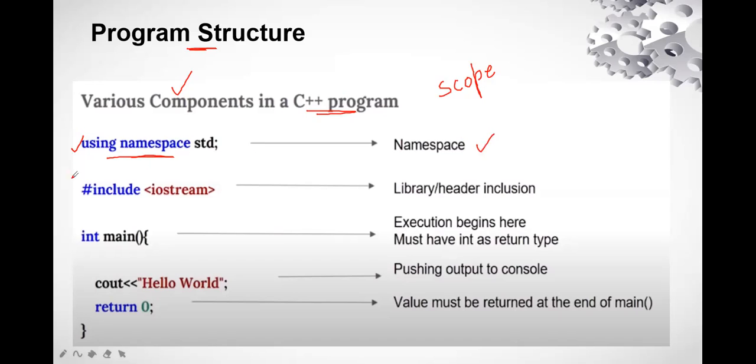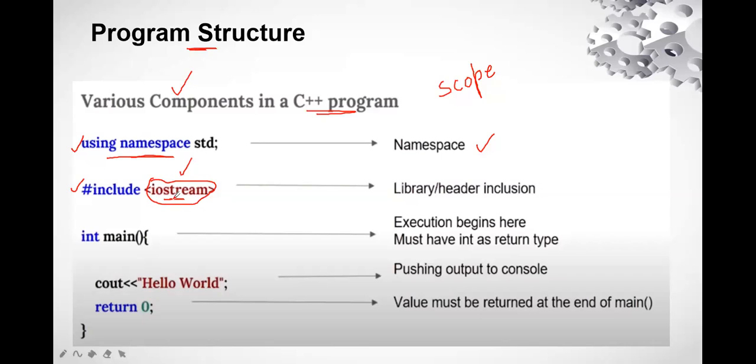Just remember. Now, the second thing is #include <iostream>. We have already done this in C also, and it works in the same way. These are header files, and this is the inclusion. Here, iostream is the header file I am going to include in my program. There are certain functions which are inbuilt in the library, so if I'm using those functions, I need to include this header file in my program, right?